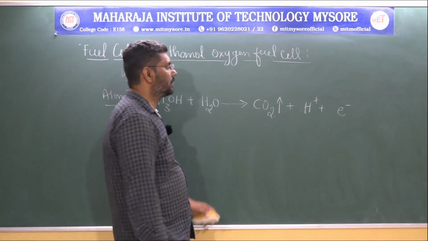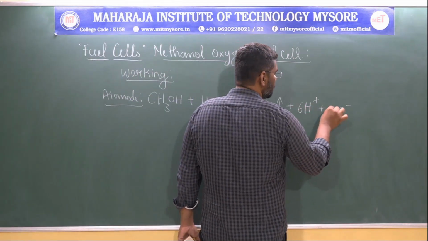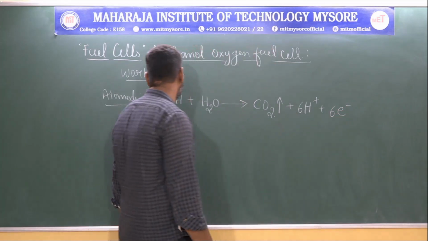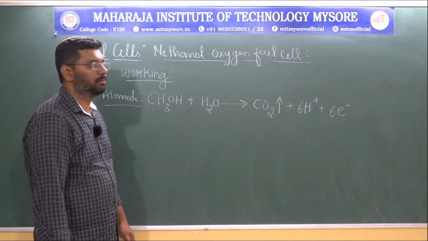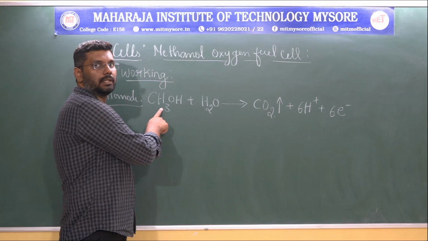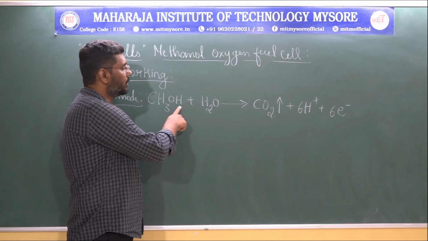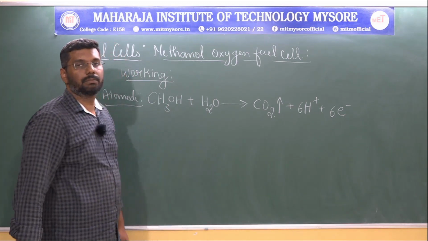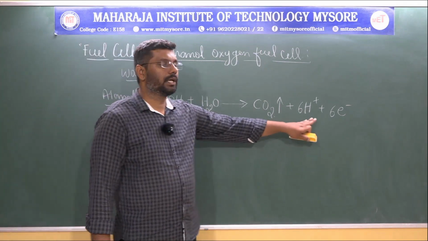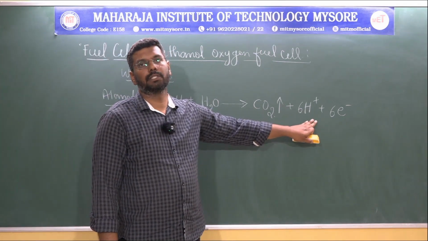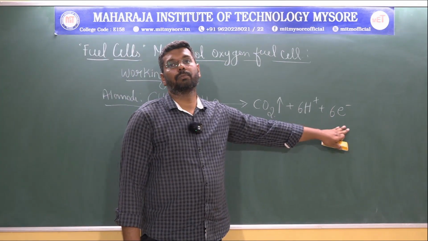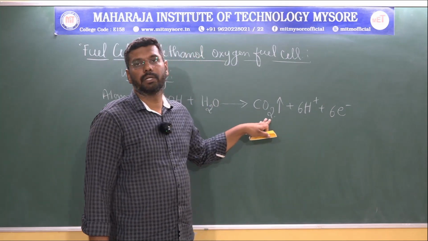If you balance the equation, this will become 6 protons along with 6 electrons, because here we are having 3 hydrogen plus 1 hydrogen plus 2 hydrogen. So 3 plus 3 is 6. So 6 hydrogen ions have been released, meaning 6 electrons will be released along with carbon dioxide.